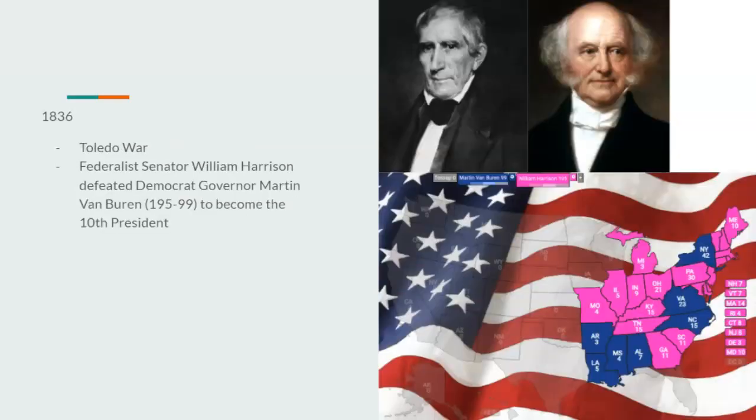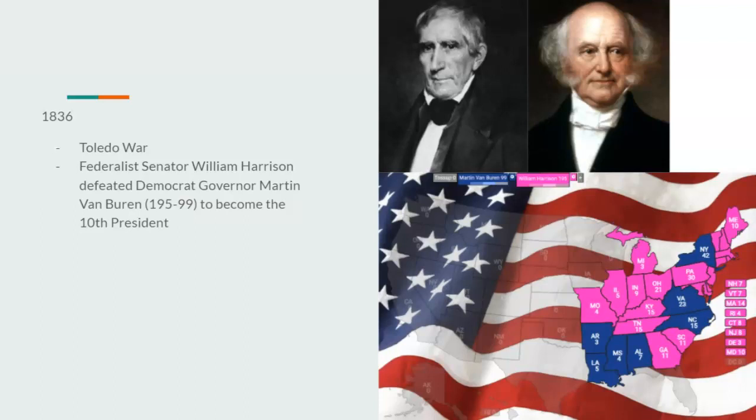Going on to the 1836 election, there would be the Toledo War, and since the Federalist Party is still a formed coalition, and still a strong one by that, there would be no Whig Party to split the vote 5 different ways. So they would nominate General William Henry Harrison, who would be younger, I think 4 years younger in this timeline, and wouldn't die when he's elected. Spoiler. And he's very popular. So Federalist Senator William Harrison would defeat Democrat Governor Martin Van Buren 195 to 99 to become the 10th president.